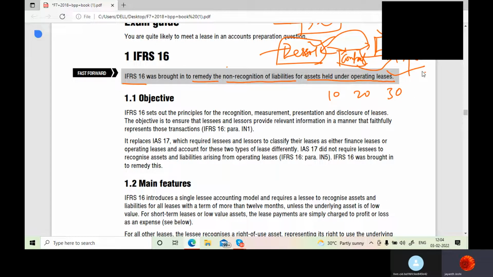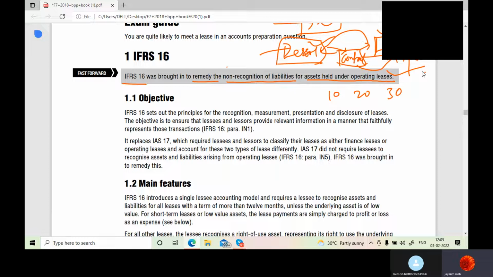But what has happened is IFRS. What used to happen is these companies showed their balance sheet in such a way that they did not have any kind of liability, but they had big liabilities. That was a kind of manipulation going on, but that manipulation has now come to an end with IFRS 16. Why? Because now IFRS 16 does not differentiate between operating lease and finance lease, and every lease,